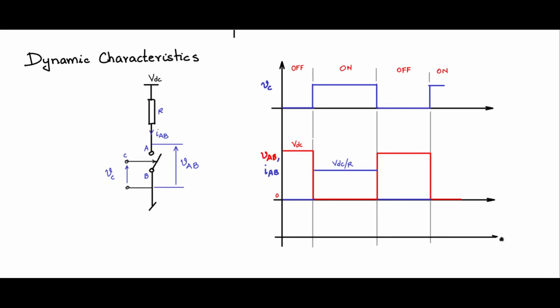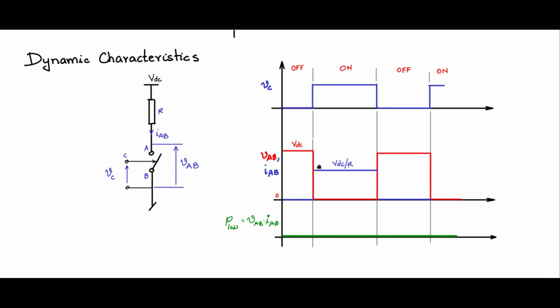Let me now have one more plot, and that is the instantaneous multiplication of VAB and IAB, or the power loss within the switch. VAB into IAB will be the power loss within the switch, call that P loss. And in this ideal case, whenever the switch is off, the voltage across the switch is VDC, but the current through it is 0, so the product is 0.